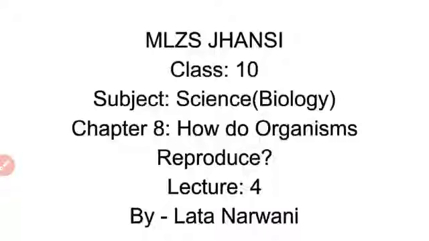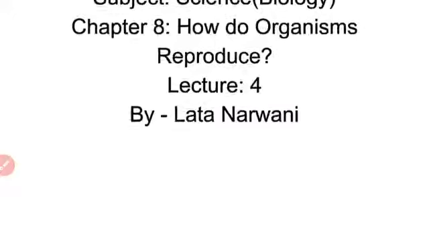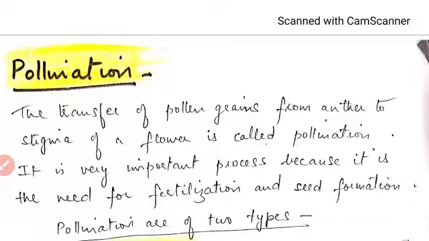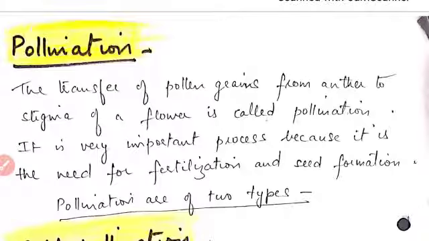Children, we were doing the lesson How Do Organisms Reproduce, and last time we had discussed sexual reproduction in plants. We had discussed the various parts of a flower, the male part of the flower, the androecium, and the female part of the flower, the gynoecium. Today we will be discussing some more topics.